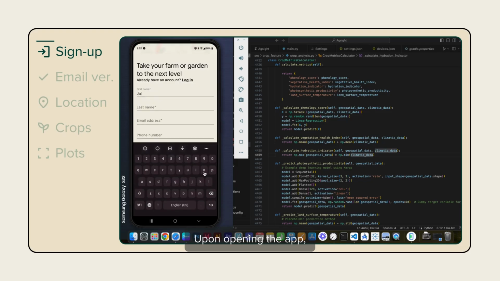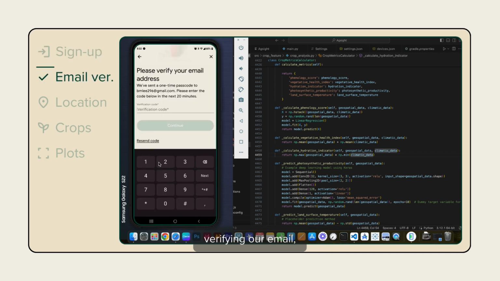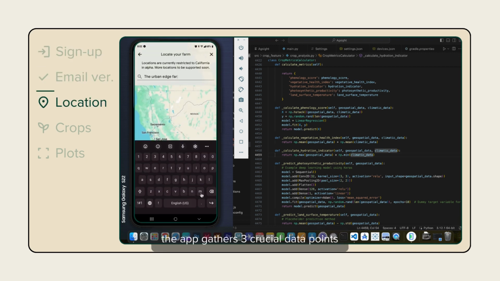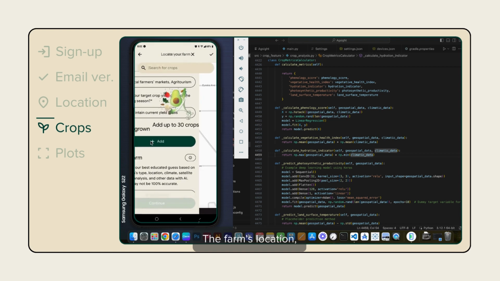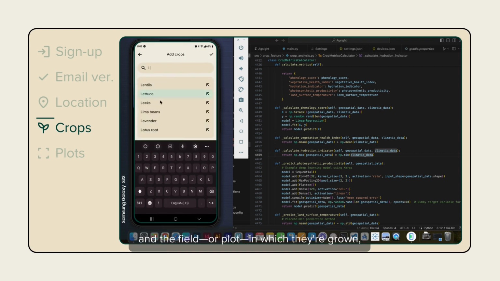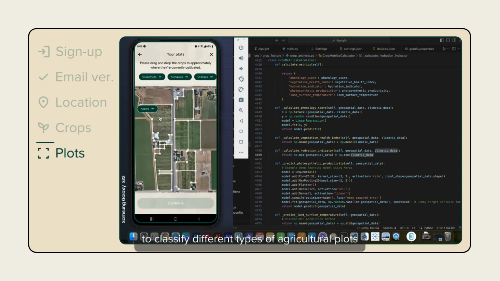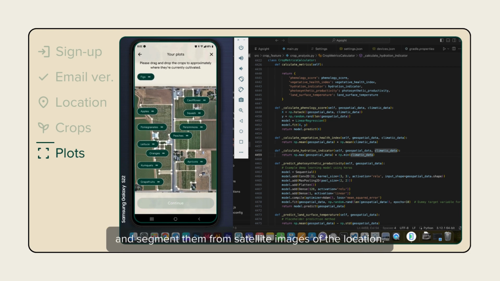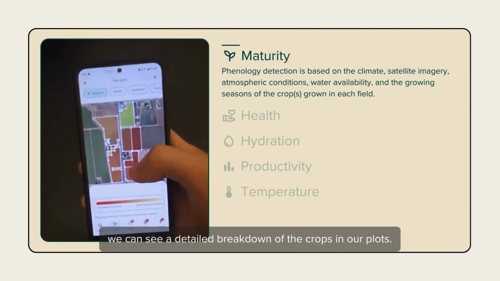Upon opening the app, inputting our personal details, verifying our email, and filling out a brief questionnaire, the app gathers 3 crucial data points and informs the rest of its features: the farm's locations, the crops grown, and the field, or plot, in which they grow, using a convolutional neural network, or CNN, to classify different types of agricultural plots and segment them from satellite images of the location. After logging in, we can see a detailed breakdown of the crops in our plots.